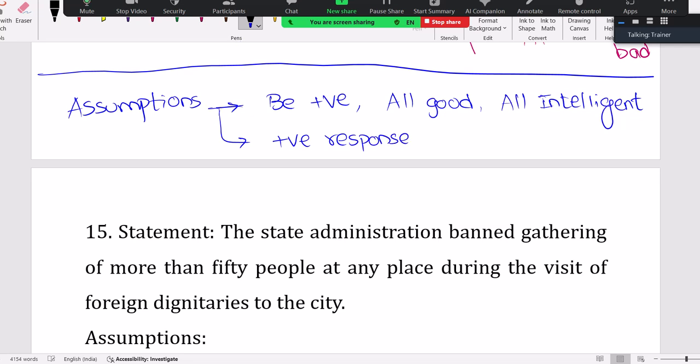Let us say, suppose, a simple example in statements and assumptions. Let us say Hemanth sir is recommending to join XYZ Institute to improve English.